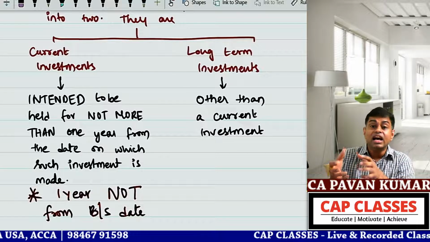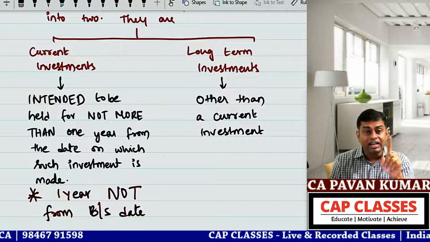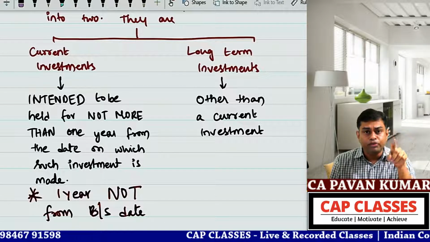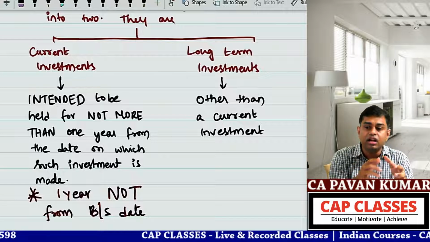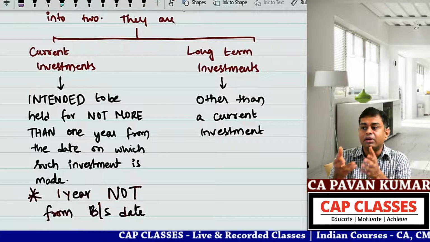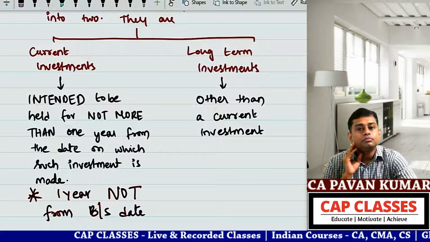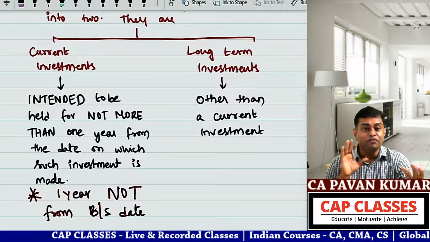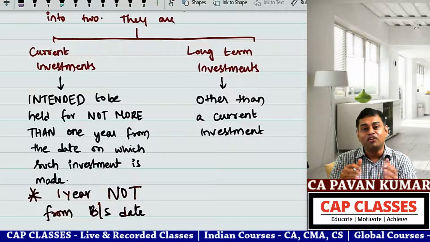Second category is a residuary bucket. If it satisfies criteria 1, 2, 3, 4, up to 10, put it in this bucket. If it is not satisfying these criteria, throw it in the second bucket. Long-term investment is a residuary bucket. If you define both, there could be one investment which falls in neither bucket.